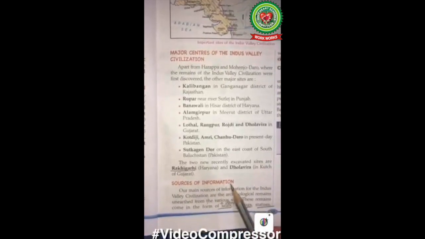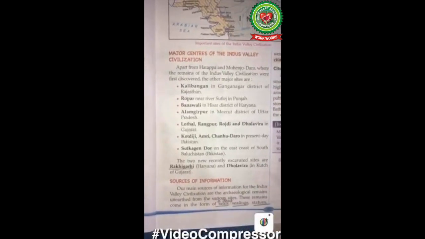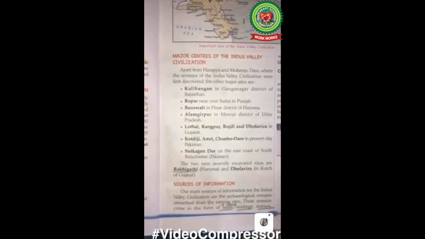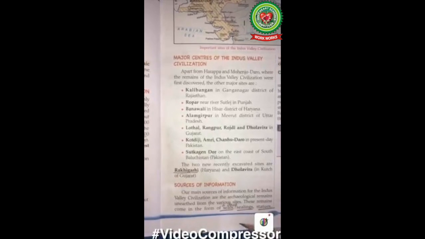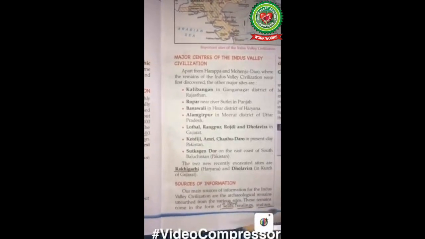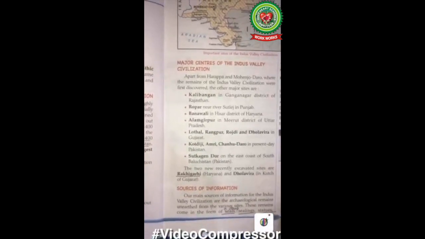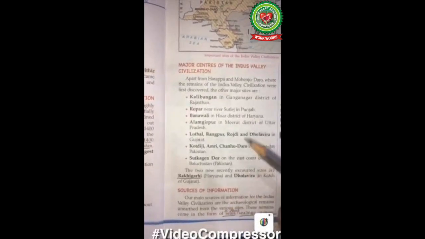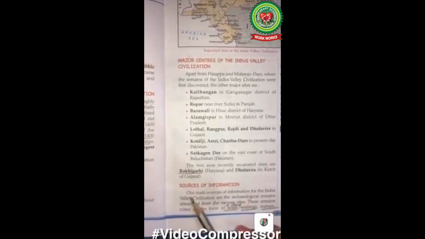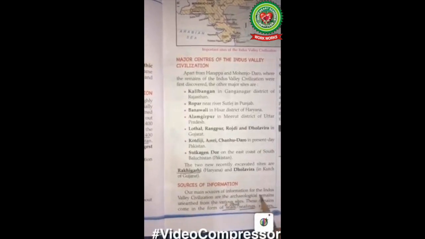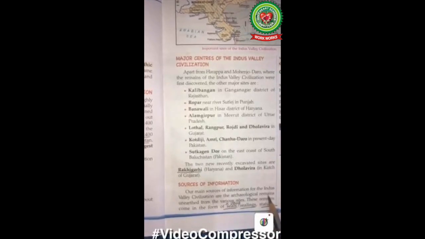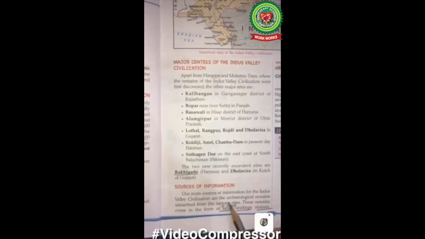Sources of information from where we have got the knowledge of the Indus Valley civilization. We have got seals, statues, ornaments of the ancient time, pots, buildings, many things from the remains. Our main sources of information are the archaeological remains, leftovers unearthed from the various sites.